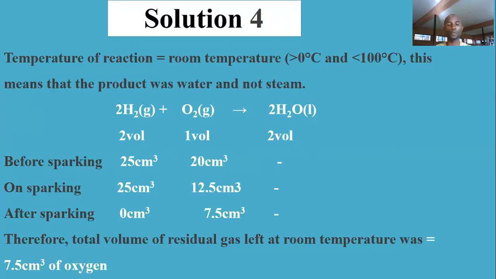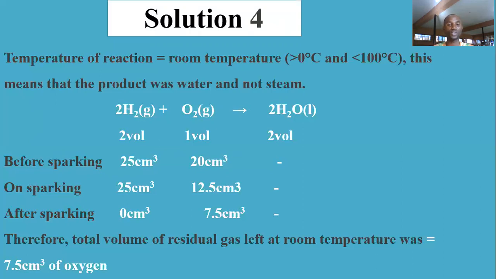Hydrogen is 2 volumes, while oxygen is 1. Now, if 25 cm cube of hydrogen goes into the reaction, that means half of it should be that of the oxygen. And if you use oxygen as the reference point, that means times 2 of it should be 40. But the hydrogen provided is not up to 40. Hydrogen is 25, oxygen is 20.